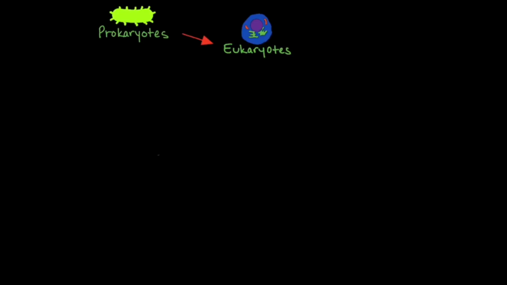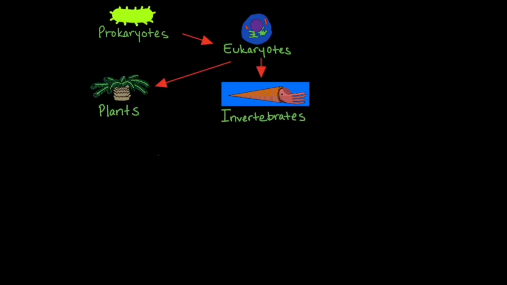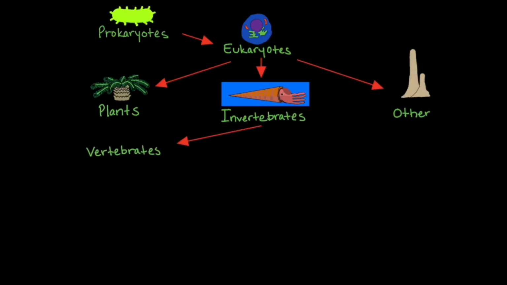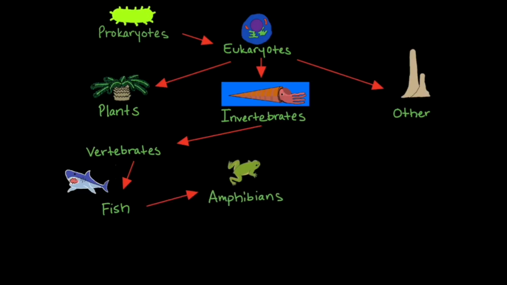This includes plants, invertebrates, and other groups such as fungi. Invertebrates are animals with no backbone. Vertebrates, or animals with a backbone, evolved from invertebrates. The first vertebrates were fish. Fish conquered the land, which led to amphibians.